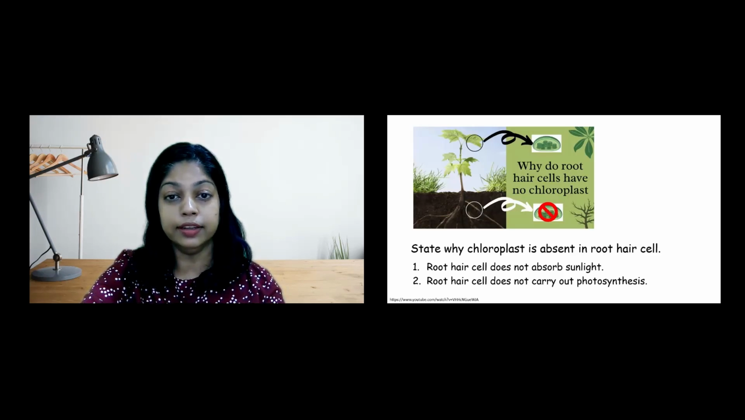Root hair cell is underground in the soil. So, sunlight cannot reach root hair cell. Therefore, root hair cell does not absorb sunlight and does not carry out photosynthesis. Hence, chloroplast is not needed in root hair cell.